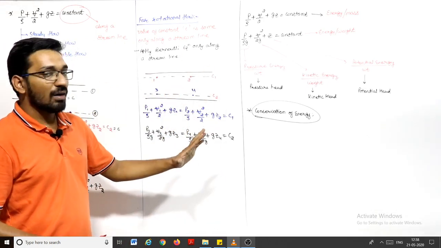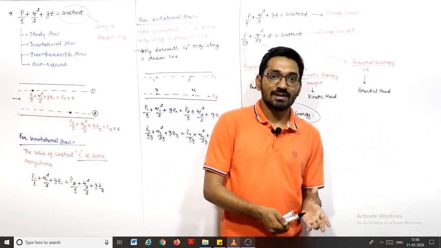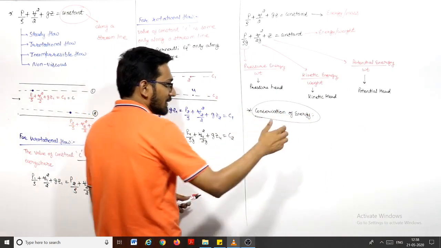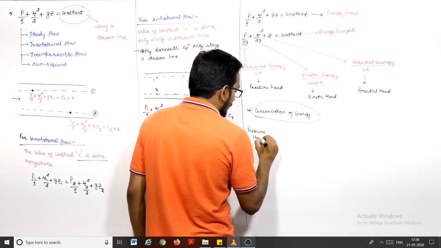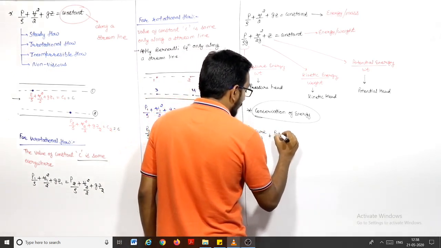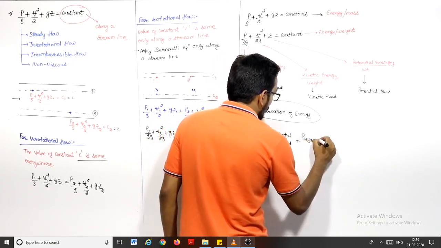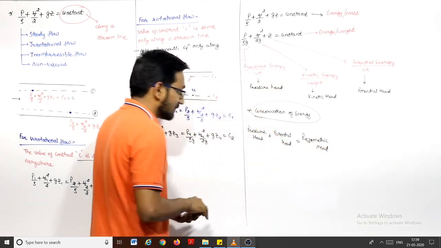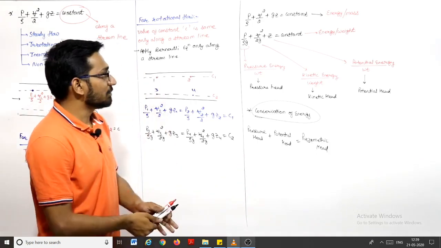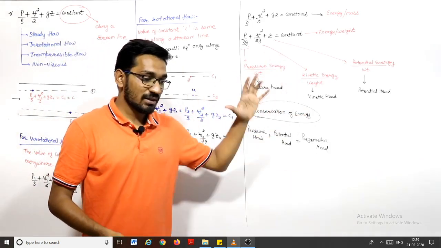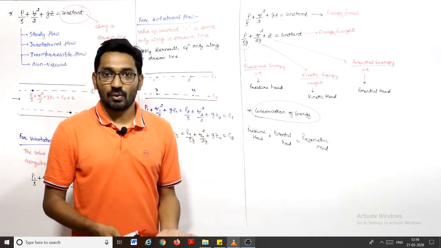So this is the Bernoulli equation for an ideal fluid. Ideal fluid means we are assuming that viscosity is not there, but actually viscosity will be there. And one more thing, we will discuss it later also, that pressure head plus potential head is known as piezometric head. Pressure head plus potential head is known as piezometric head, right? So the sum of pressure head plus kinetic head plus potential head will remain constant during the flow if the fluid is an ideal fluid and the flow is a steady flow, right?